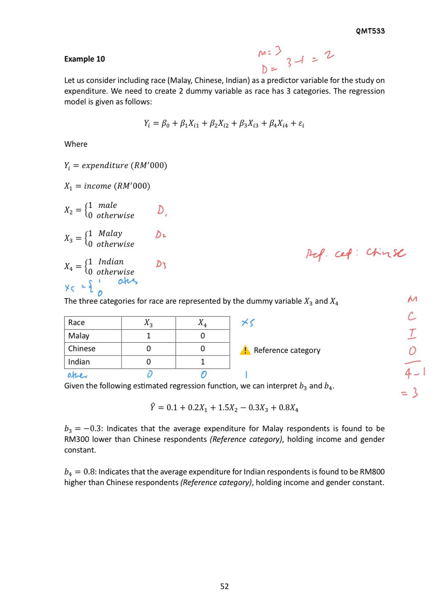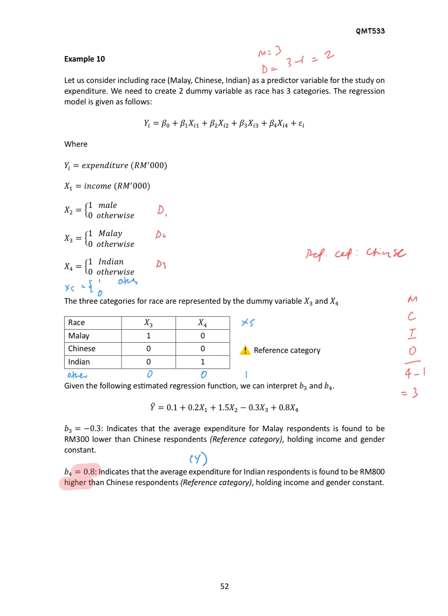For beta 4 we have 0.8. So this indicates that the average expenditure for Indian respondents is found to be RM800 higher than Chinese respondents, holding income and gender constant. So kat sini kenapa dia higher? Sebab simbol dia positif. So it indicates that our Y for Indian respondents is found to be 800 higher than Chinese respondents.